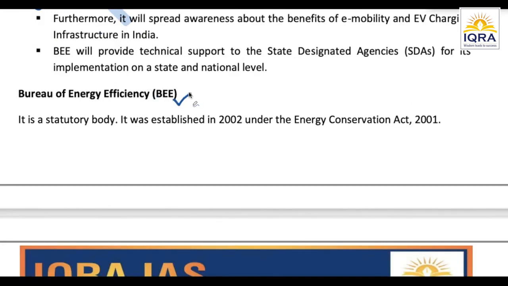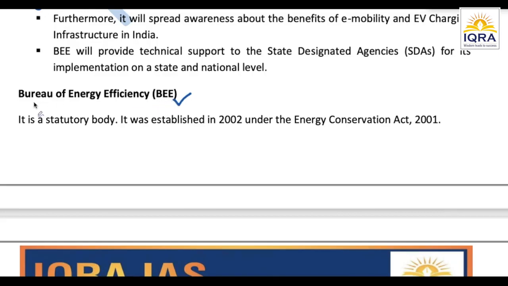Okay, now talking about this body, I must tell you, this is a really important body. UPSC has already asked a question about this and about another body called EESL. Okay, so make sure that if any organizations or bodies repeat quite often in the newspaper, time and again you see them, like for example NGT, which I guess comes in the newspaper every day, then it becomes really important for us to do a little research about that particular body.